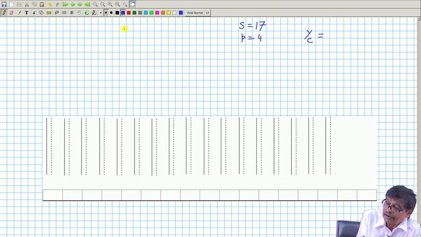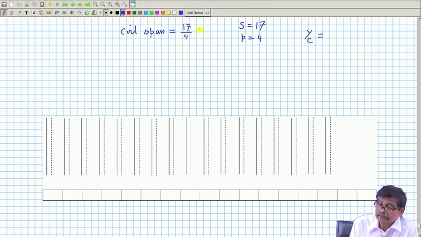So, the coil span, 17 by 4, is not an integer. So, I take it to be 4. I am not using a full pitch coil, but one slot less, got the point.